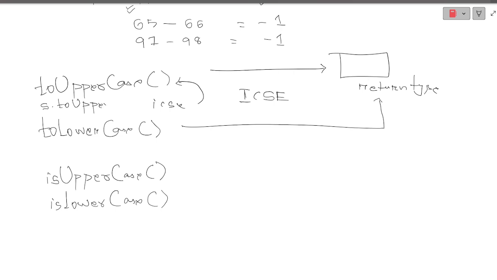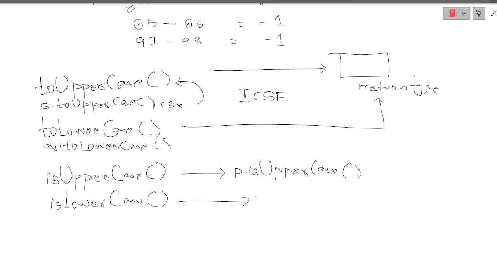S is my string variable. Now if I am writing this, toLowerCase, this is the way in which we will be representing this. If P is my string variable, I will be writing isUpperCase. It will check whether the string present in P is in uppercase or not. Here it will check whether P is in lowercase or not.